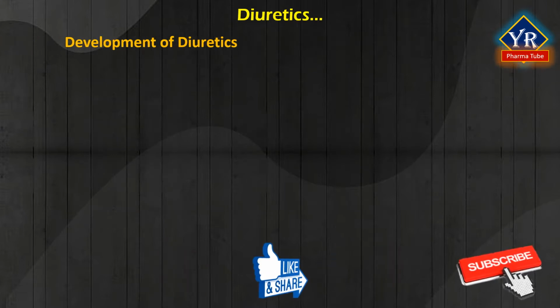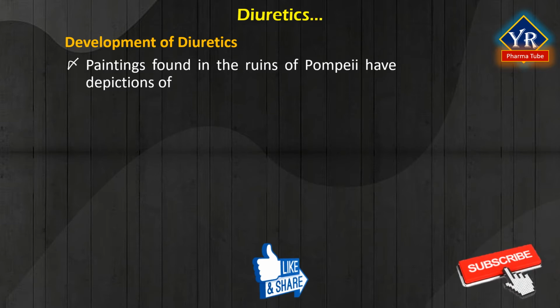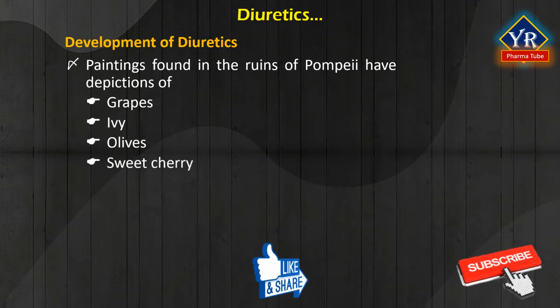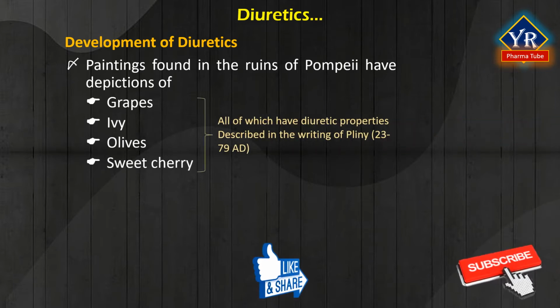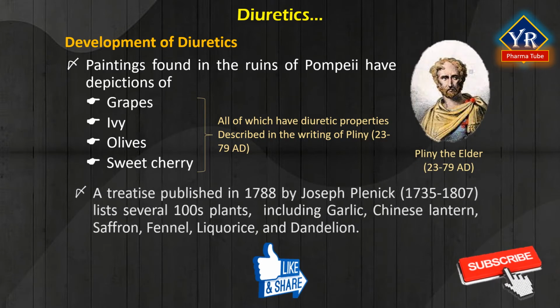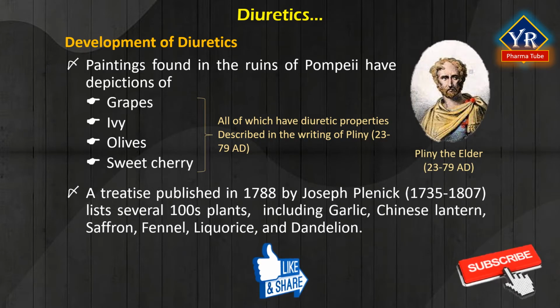Development of diuretics. Paintings found in the ruins of Pompeii have depictions of grapes, ivy, olives, and sweet cherry. All of these have diuretic properties described in the writing of Pliny the Elder. A treatise published in 1788 by Joseph Pliny lists several hundred plants, of which 115 have diuretic properties, including garlic, Chinese lantern, saffron, fennel, licorice, and dandelion.